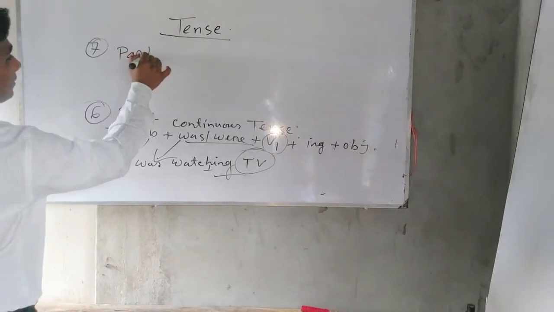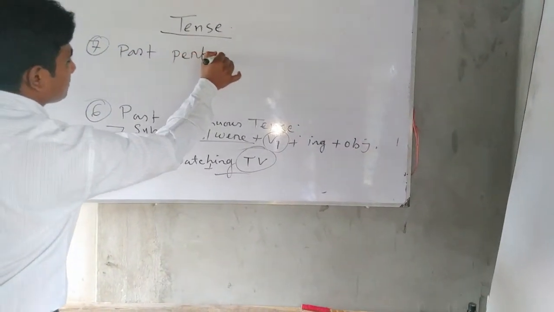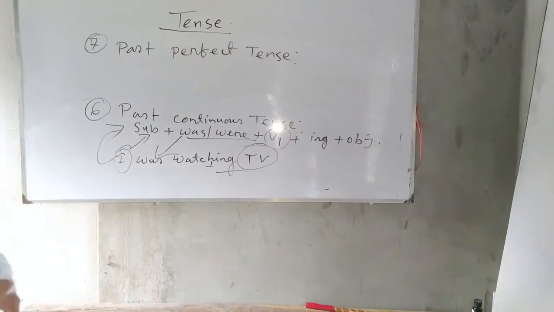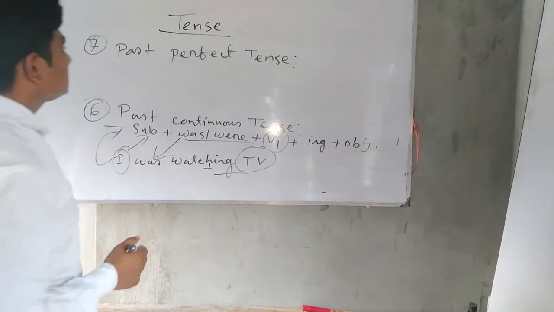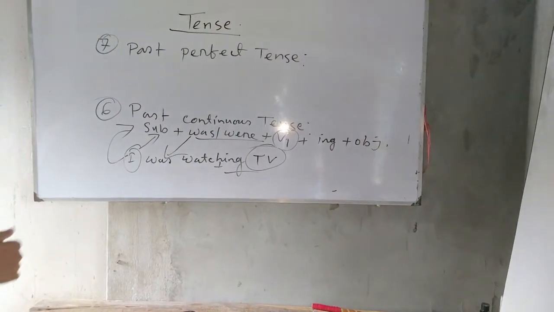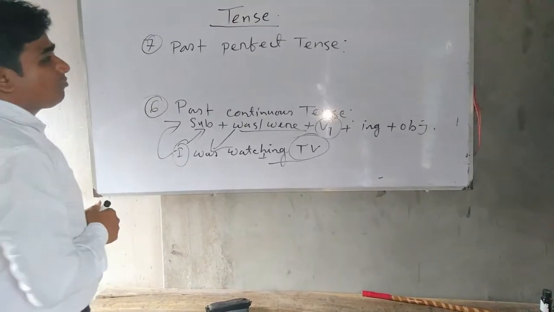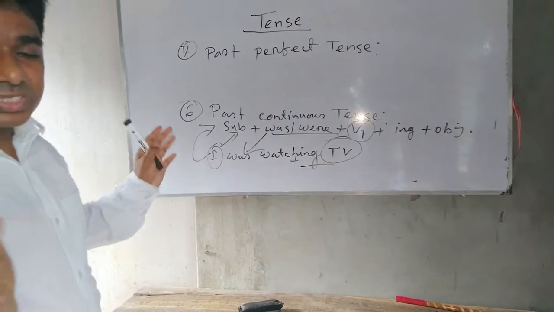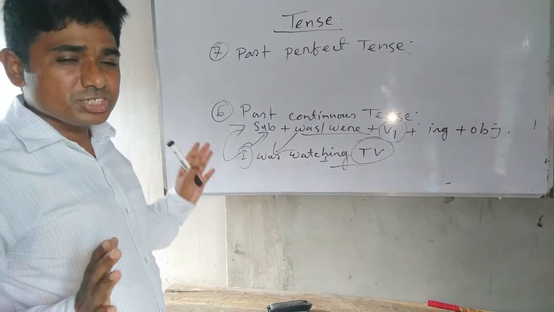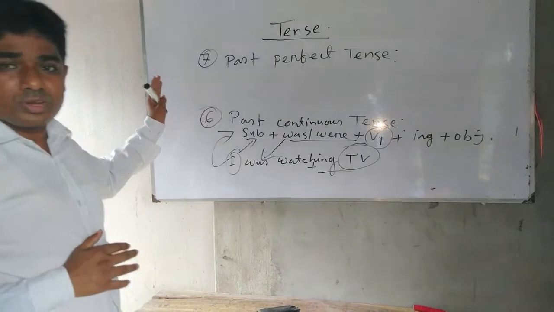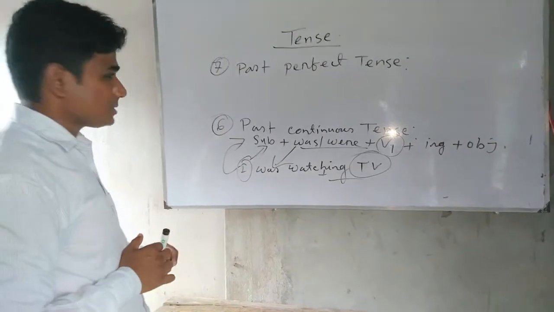And next, past perfect tense. Past perfect tense is an important tense, and you will find various kinds of complexity in its definition and also its structure. The definition of past perfect tense is very important.